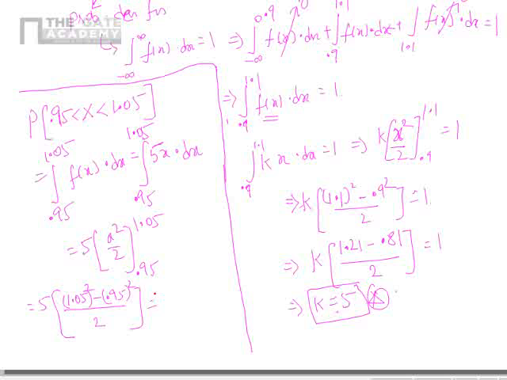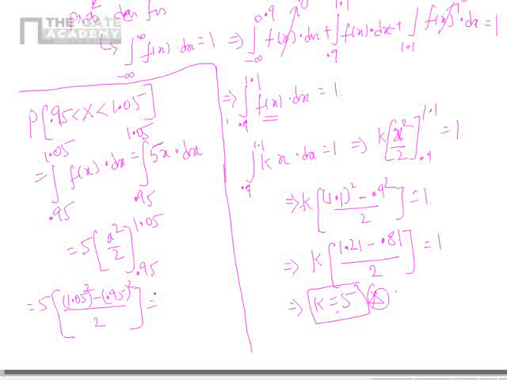When we simplify, what are we getting? So this is nothing but 1.05 square minus 0.95 square, divided by 2, into 5.